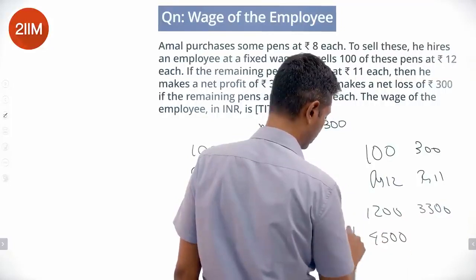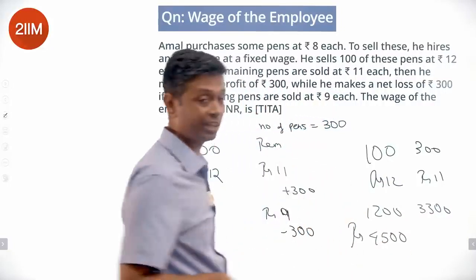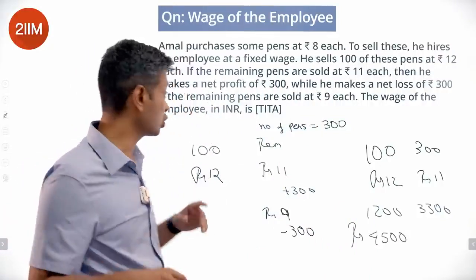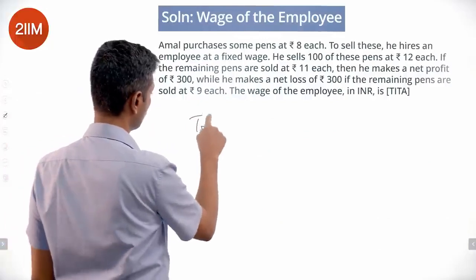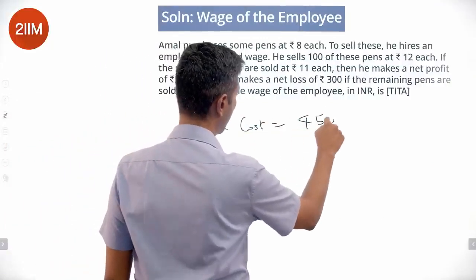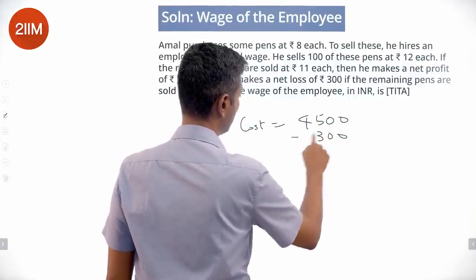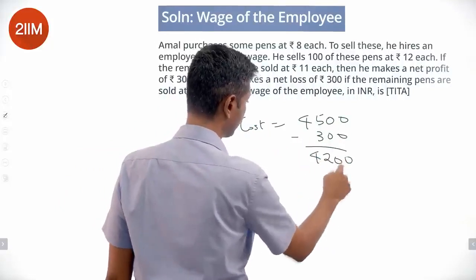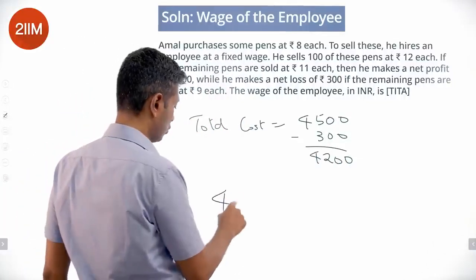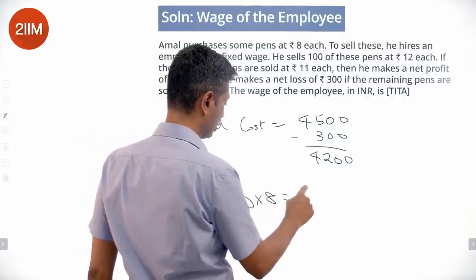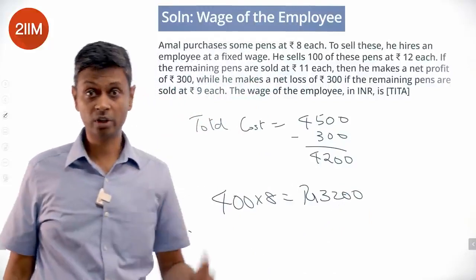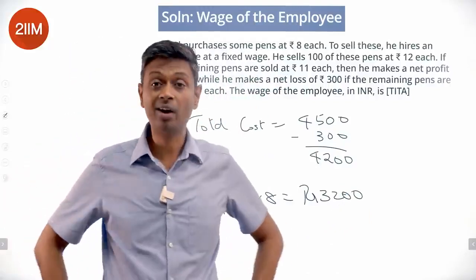4500 is the total amount of money he makes. This is a profit of 300. He makes 300 rupees. So his total cost is 4500 minus 300, which is 4200. In selling 400 pens, but he buys them at rupees 8 each. 400 into 8 is rupees 3200. So his total cost of purchase is 3200, but his total landed cost is 4200, or it has cost him